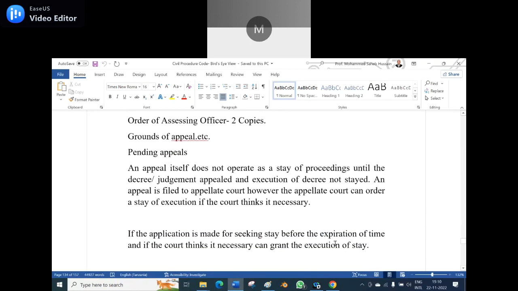If the application for seeking stay is made before the expiration of time, means within the limitation period, and if the court thinks it necessary, it can grant a stay of execution.